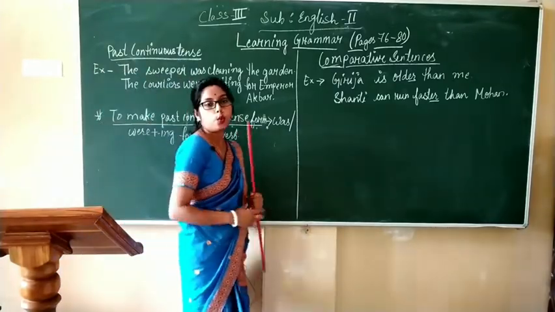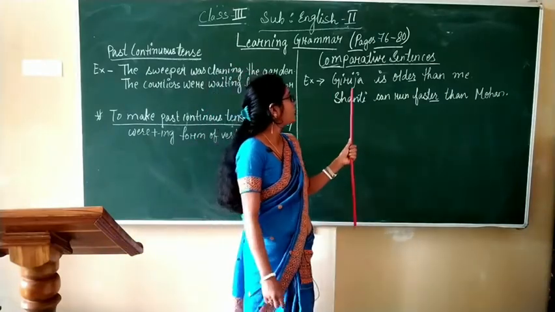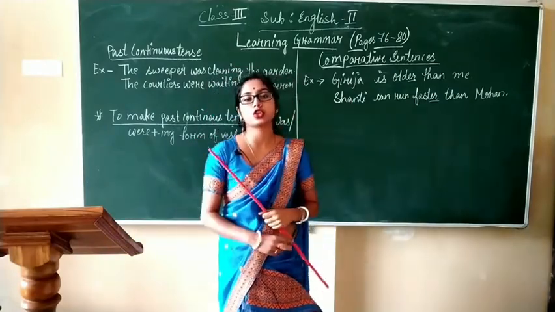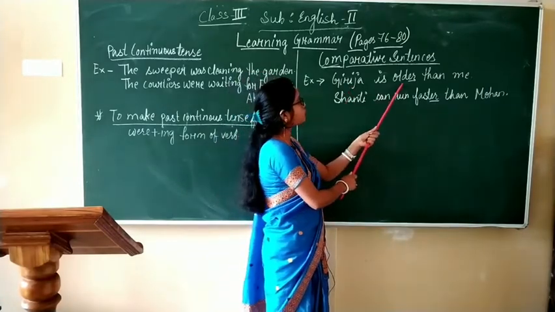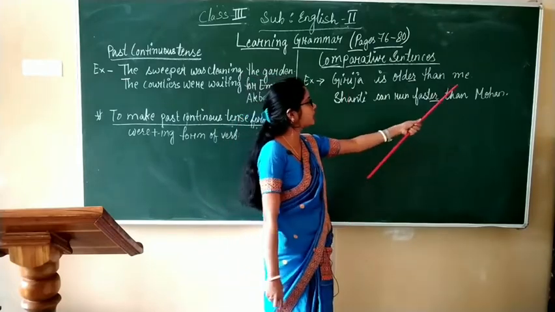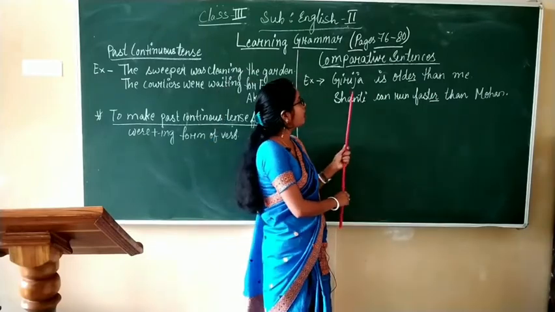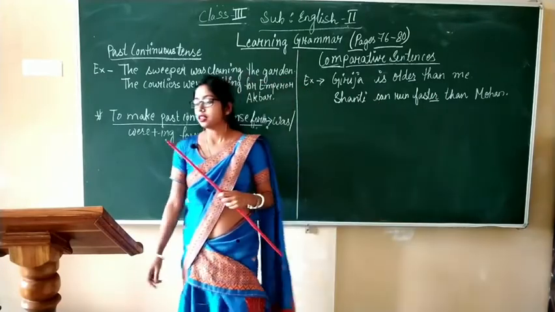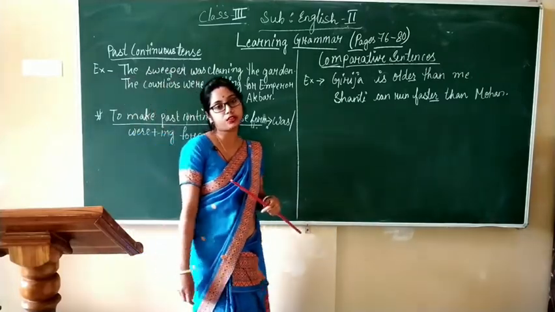Here, what I have said just now is that comparative sentences show comparison. Girija is older than me. Here, Girija is compared to me or not? And to make the comparative sentence, the comparative er form of the adjective is used.